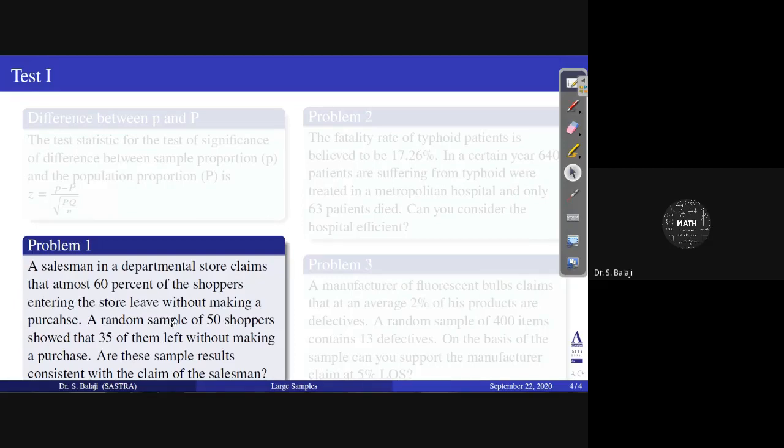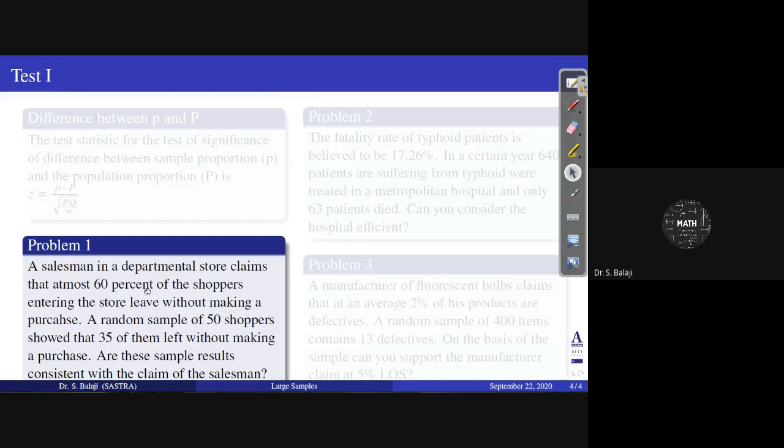In the problem, a random sample of 50 shoppers, the sample size n is equal to 50, which is greater than 30. Therefore, it is a large sample. Second, what type of test statistic can we use, and what values are given? This is the salesman's claim, the general idea, which means it is a population value.